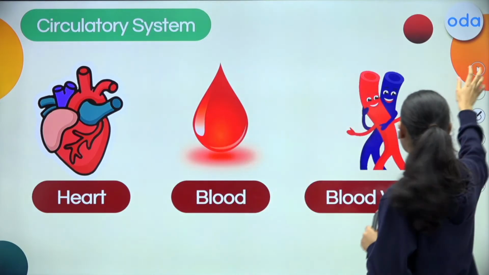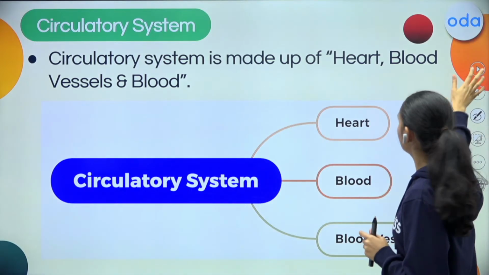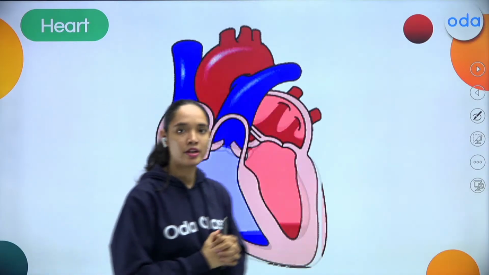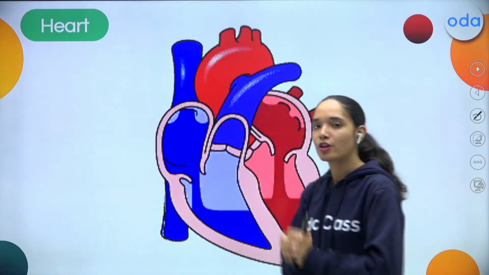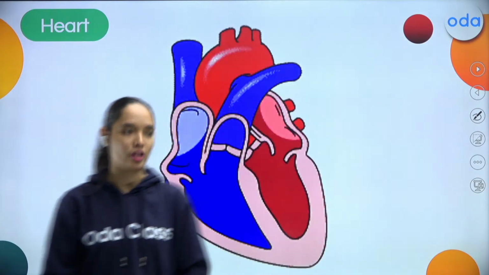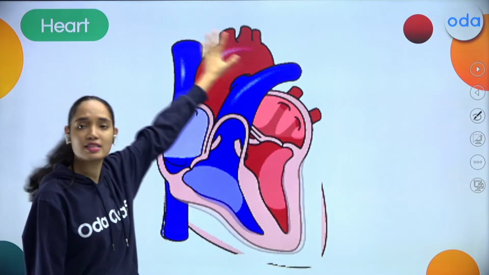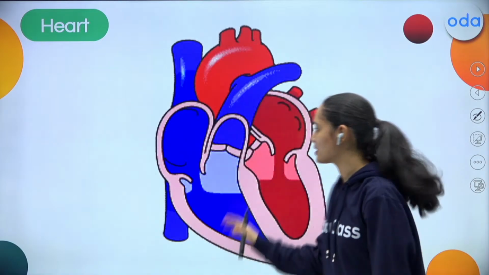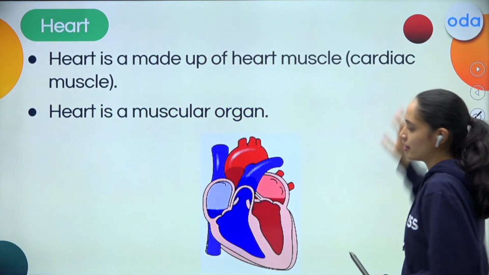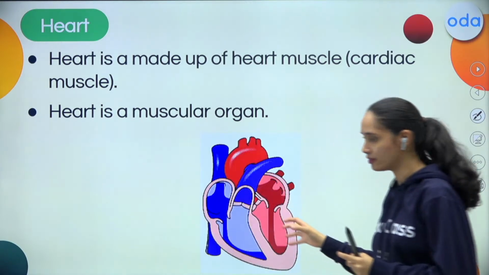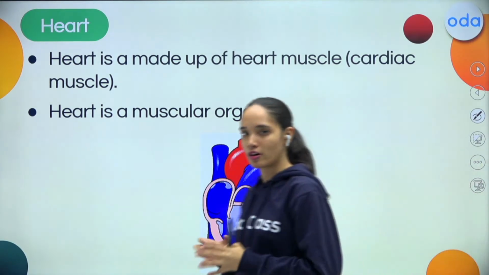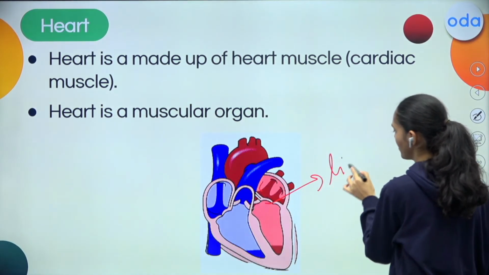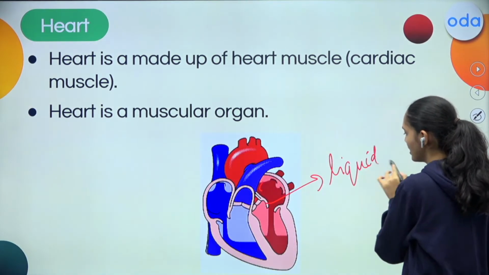So now moving ahead, my dear students, we will be learning in detail about these organs, these members. The first member that we're going to learn about is the heart. So what is this heart? By seeing this GIF, can you tell me what a heart is? Come on, quickly in the comment section. Yes, you can see that the heart is an organ. It's a pumping organ. It is pumping a liquid, isn't it? Can you all tell me what liquid this is? Yes, it's blood.